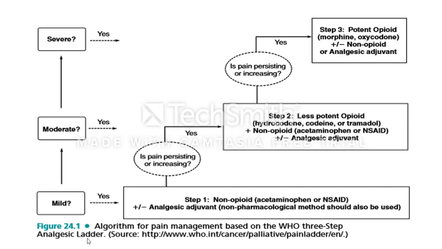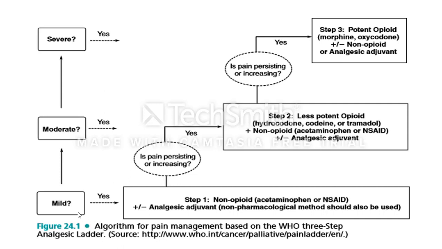Some analgesic drugs are used step by step to reduce the pain, as per the severity. The opioid analgesics are used. This means the World Health Organization has created an algorithm for pain management in three steps, and they are